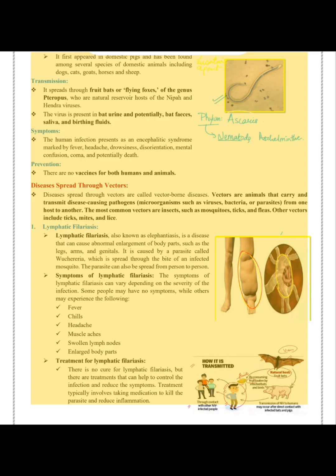1. Lymphatic filariasis. Lymphatic filariasis, also known as elephantiasis, is a disease that can cause abnormal enlargement of body parts, such as the legs, arms, and genitals. It is caused by a parasite called Wuchereria, which is spread through the bite of an infected mosquito. The parasite can also be spread from person to person.